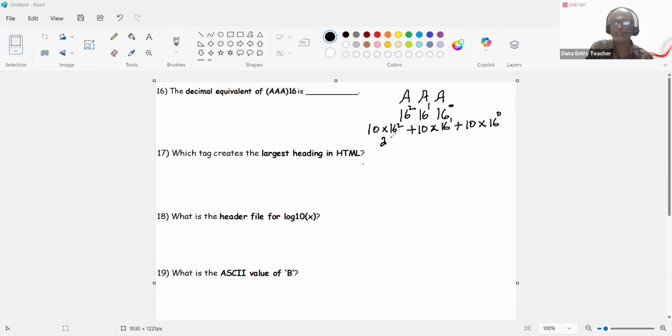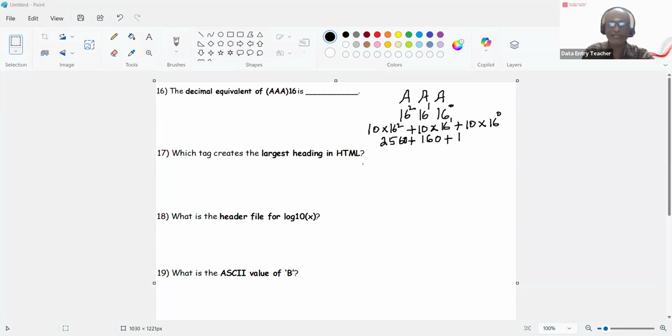So this is equal to 256 plus 160 plus 1. Right? So 256 times 10, no? So this is 256 times 10, so 2560. So now we are going to add 2560 plus 160 plus 1.